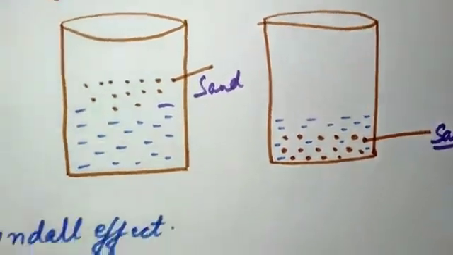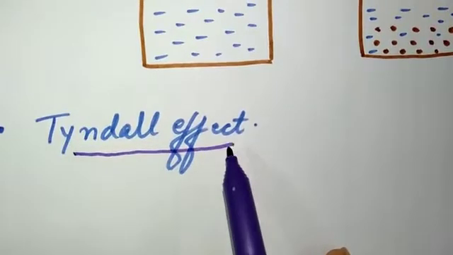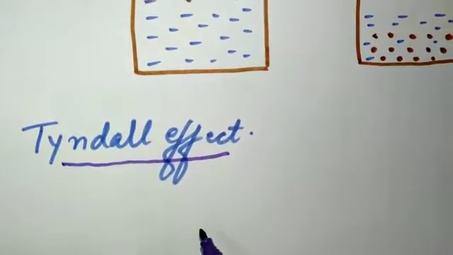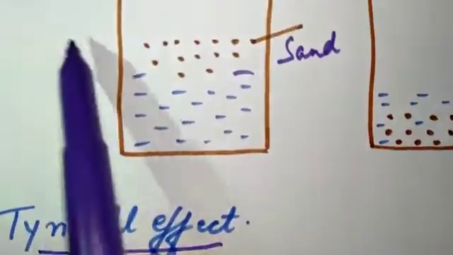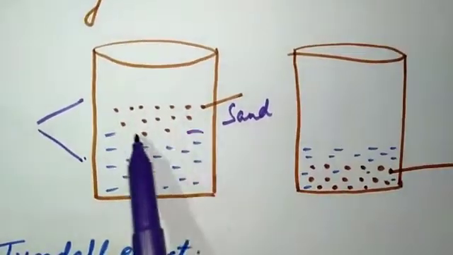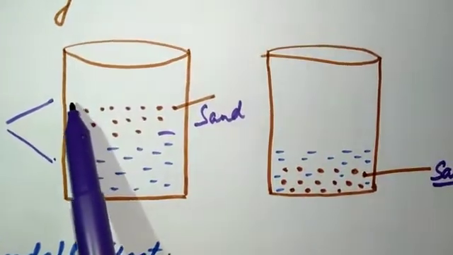Now the next property is the Tyndall effect. I have told you that the Tyndall effect is the scattering of light. So when we shine a torch towards a suspension, these sand particles are in between, so they are going to scatter the light.